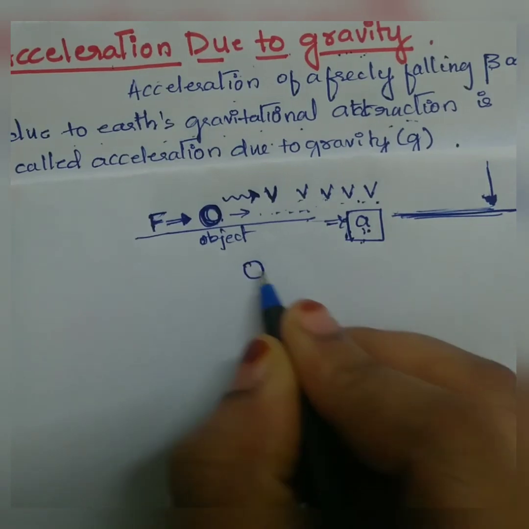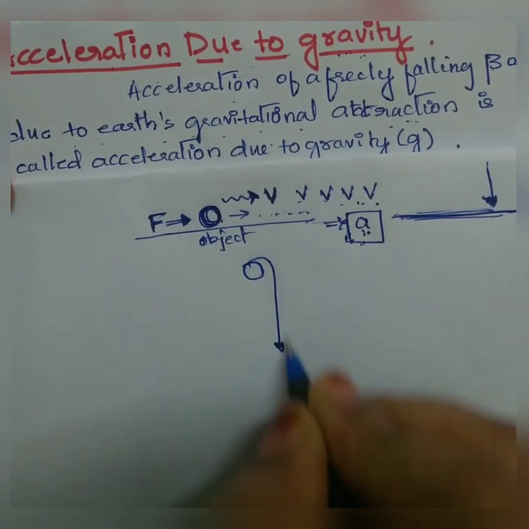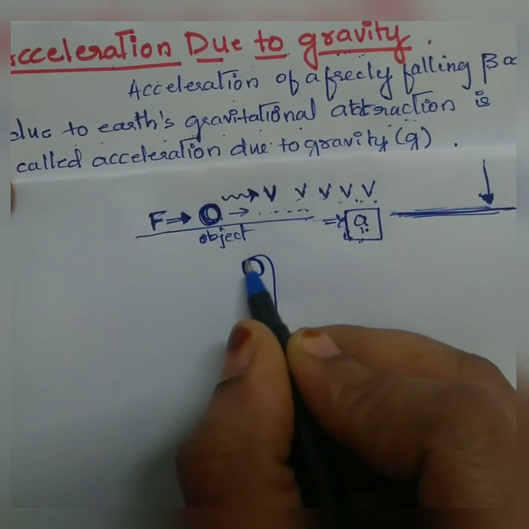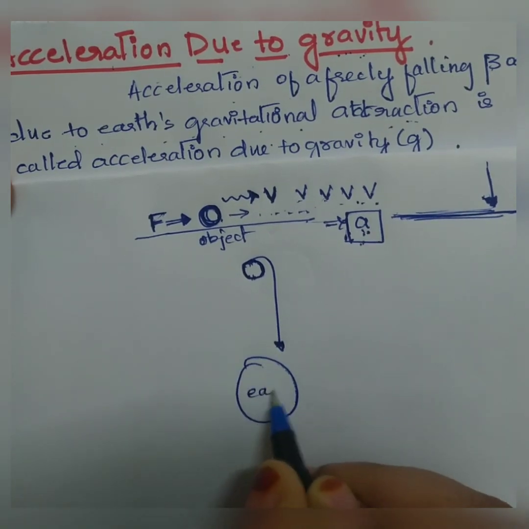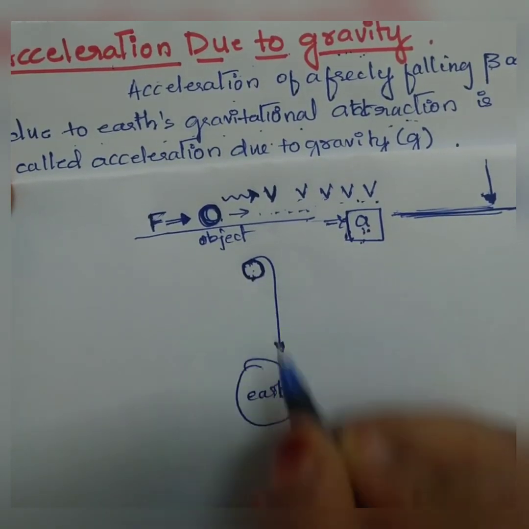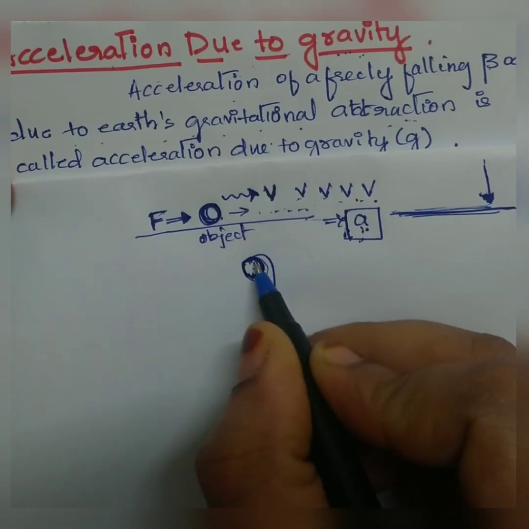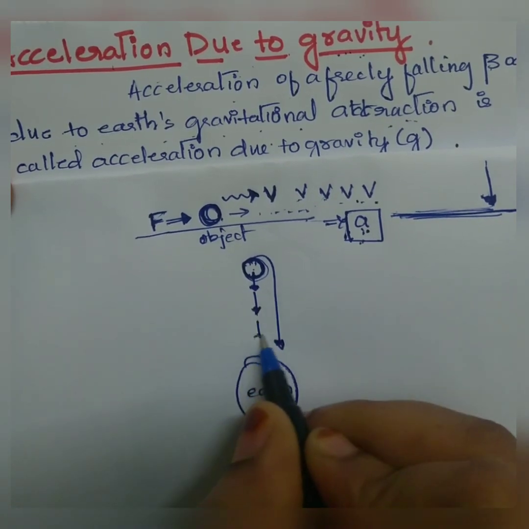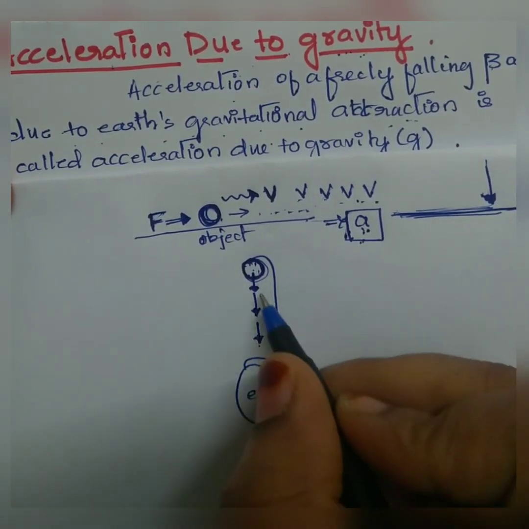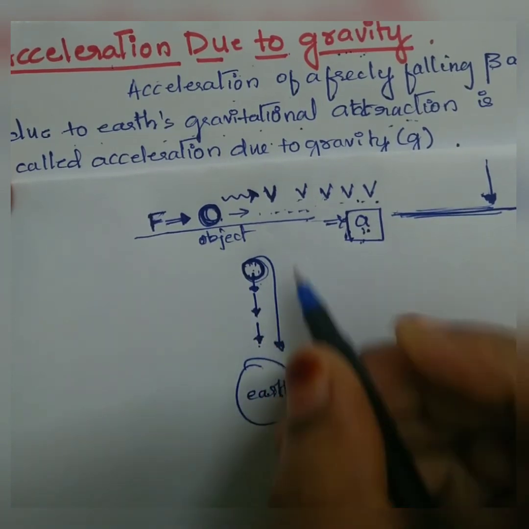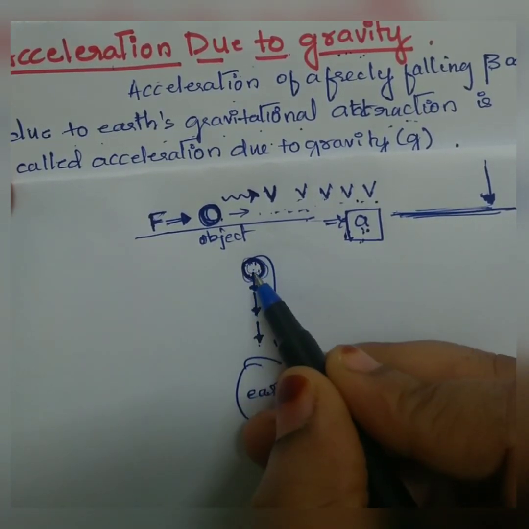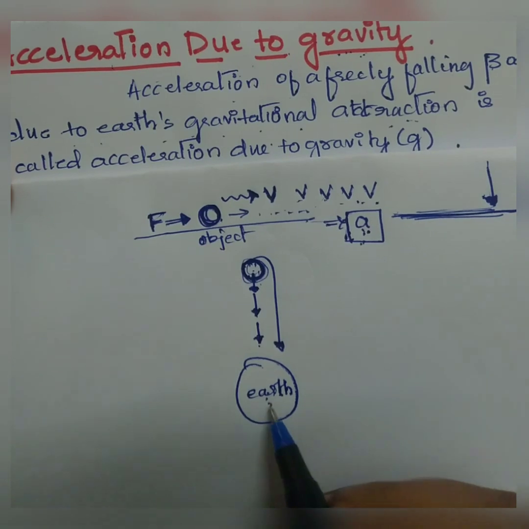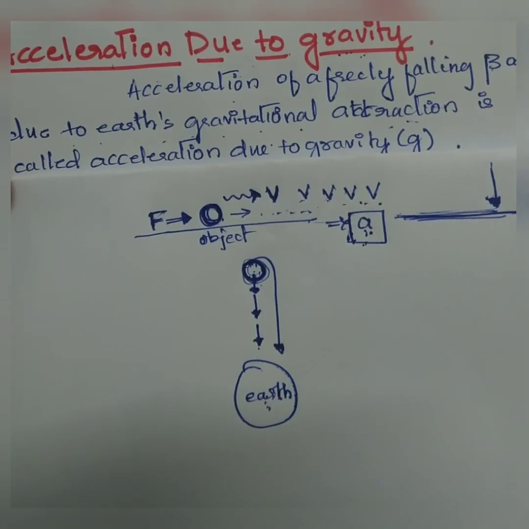Suppose we have an object which is freely falling, okay, and the earth applies a certain amount of force on the object. This is our earth. What does the earth do? Earth will apply a certain amount of force on this object, and the object starts accelerating. The object moves under continuously changing velocity, and since the velocity is changing continuously, we say that acceleration comes into act, and that acceleration is provided due to the Earth's gravitational force. So that is the definition of acceleration due to gravity.